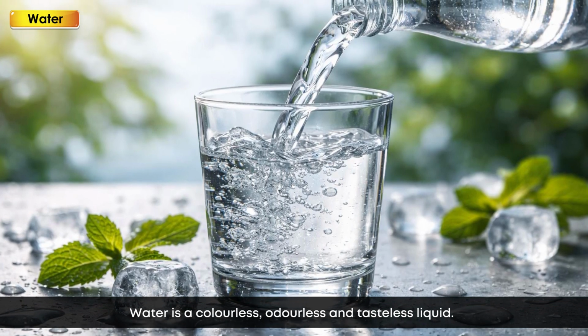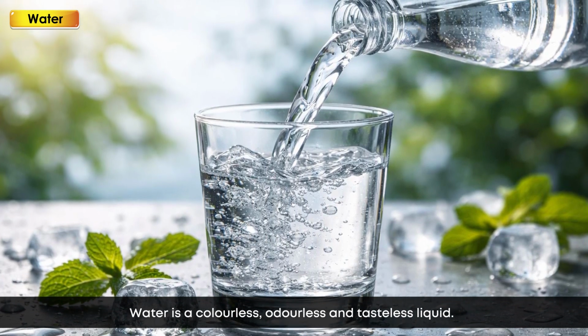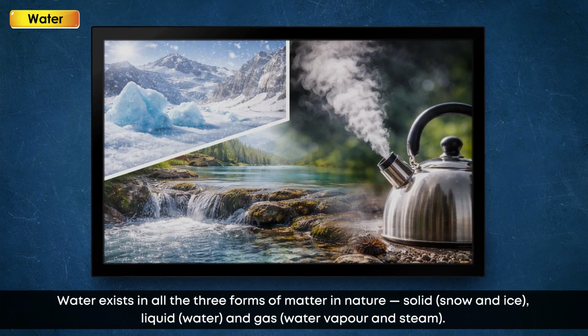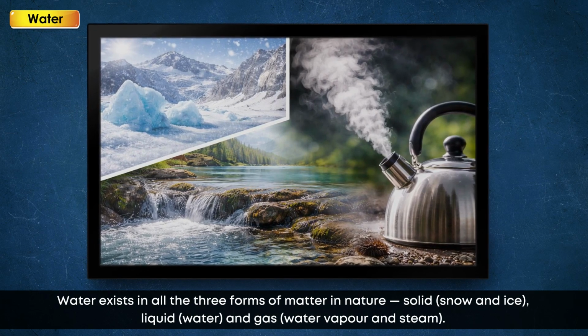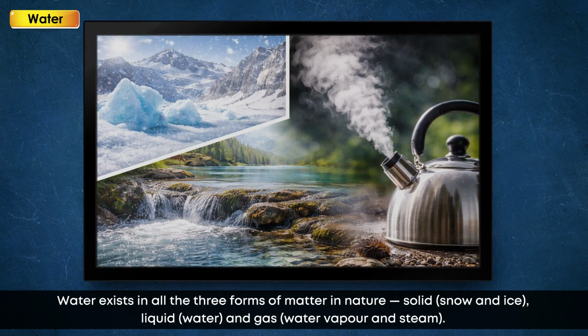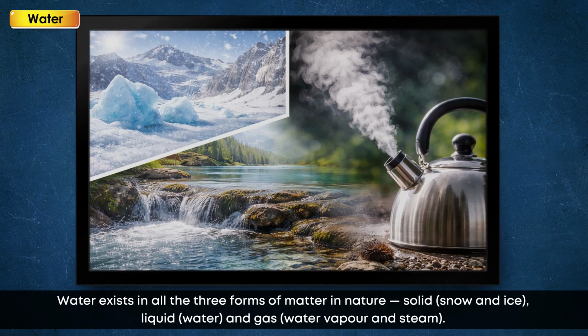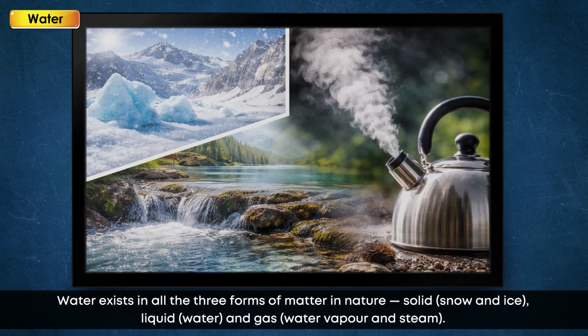Water is a colorless, odorless and tasteless liquid. Water exists in all the 3 forms of matter in nature: solid, snow and ice; liquid, water; and gas, water vapor and steam.